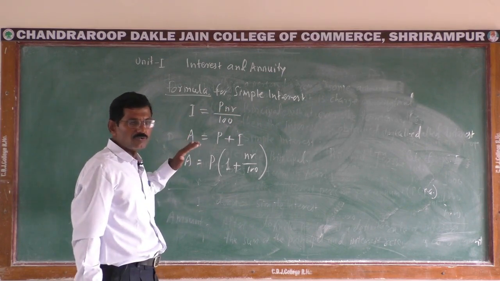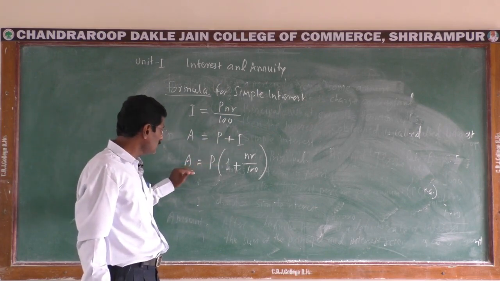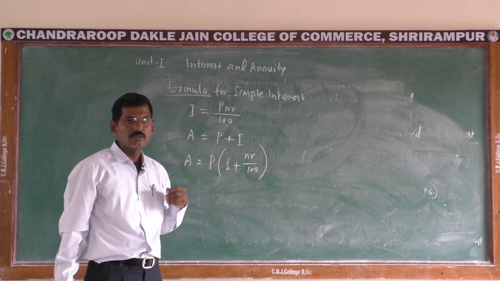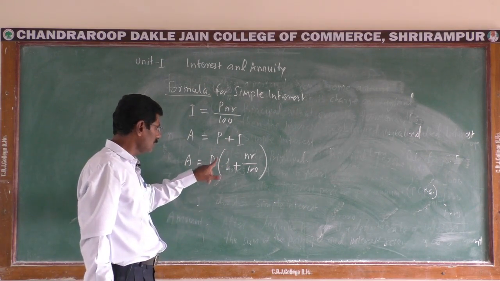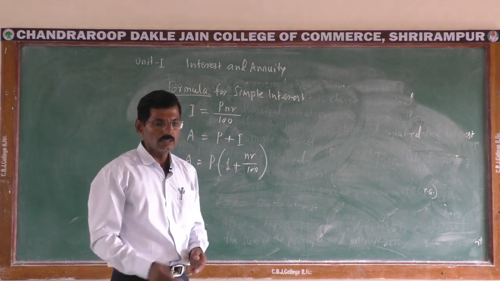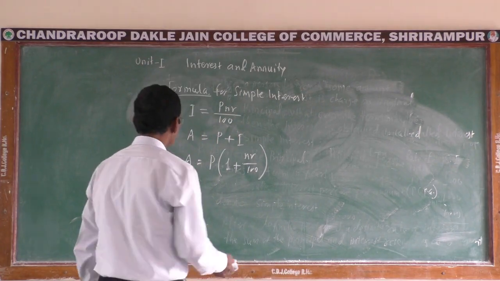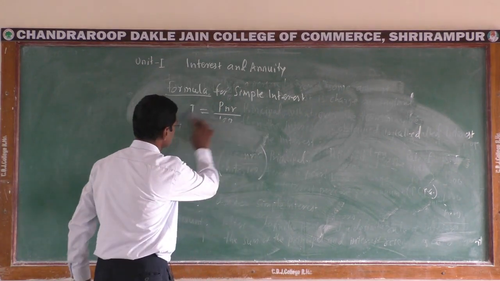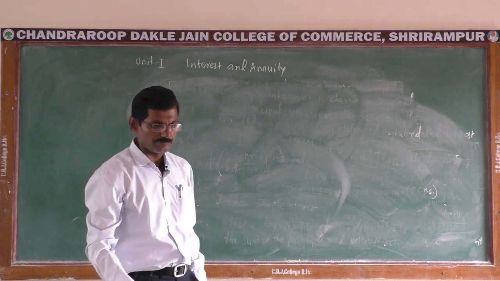And amount is equal to principal plus interest. When we calculate amount directly, then amount is equal to principal into bracket 1 plus NR upon 100. We take some examples on simple interest. Please write down the example.